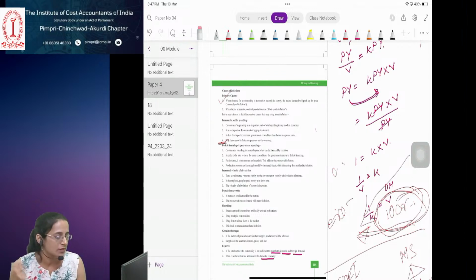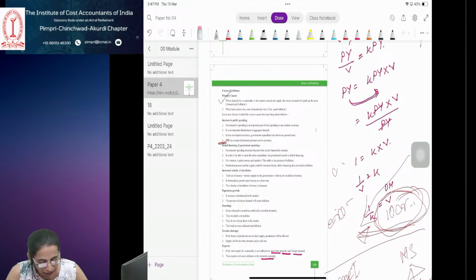Advisor means in some situations or some cases, the central bank is advising the government what to do, what not to do, what solution can be taken out. It maintains the accounts of government funds. If the government has these accounts with the central bank, it maintains the accounts of the government funds. It receives and makes payments on behalf of government. On behalf of government, it can receive the payment, it can make the payment.